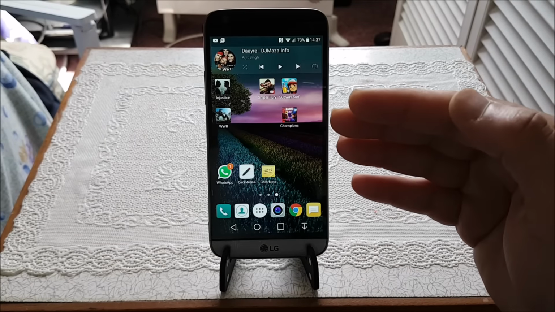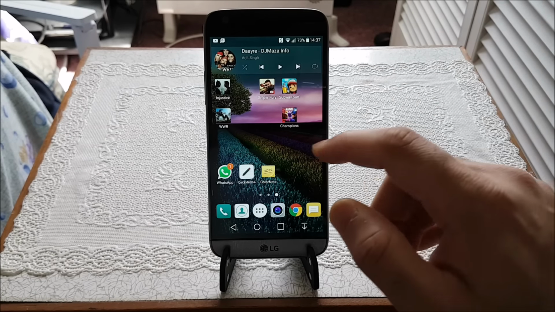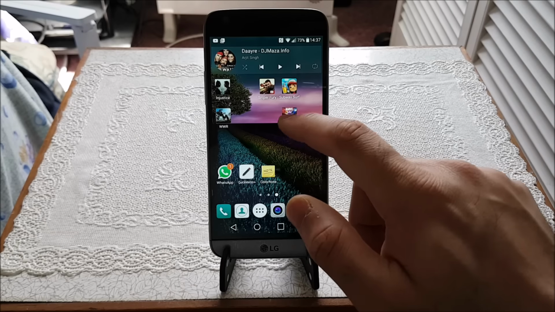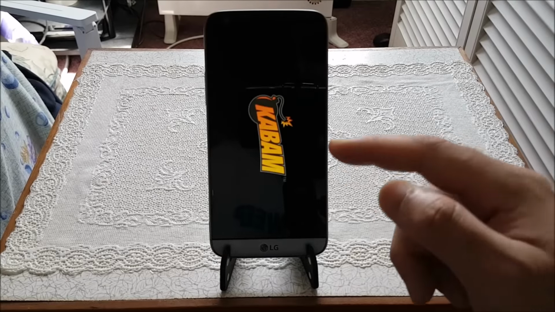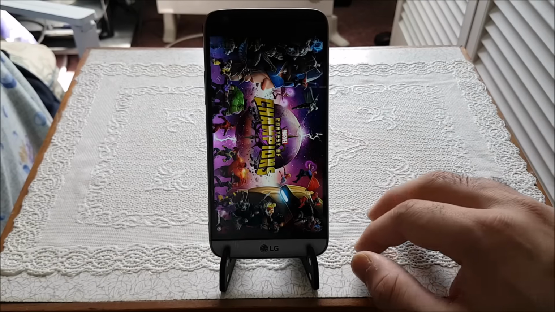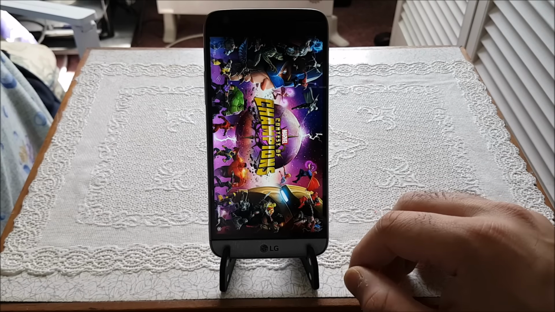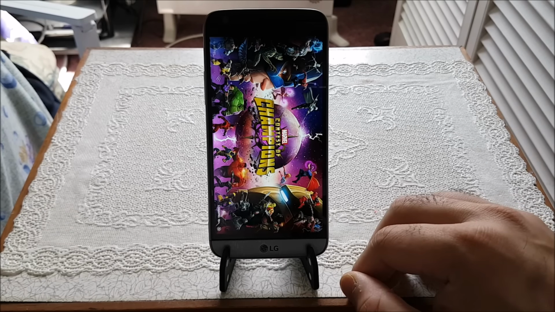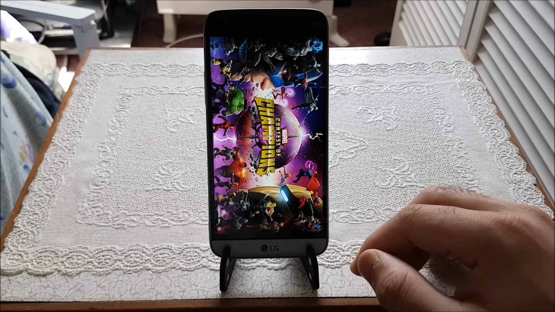This is where we push the phone slightly to the upper limit, because games take obviously more space. So now let's get into Champions Marvel game. This is the game I was playing earlier. I'm also preparing the gaming video, guys, so soon you will see the gaming video on the LG G5 as well. I'll also be measuring the temperature as well. So let's have a look and see. As you can see, the game is now loading, and we'll see if it loads up fast enough. And once this is finished and loaded up, I will get into the second game.